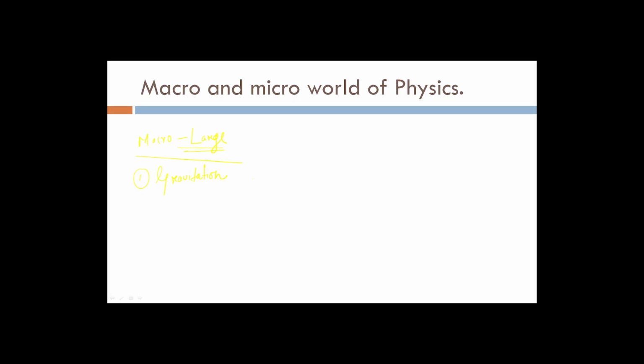What is gravitation? We know that when something falls, it falls due to gravity, a force acting which makes things fall on the ground. If you consider this to be our earth, the earth pulls everything to its core, and that is called gravity. That's a macro aspect of physics, because we are able to see the effects with our naked eye.